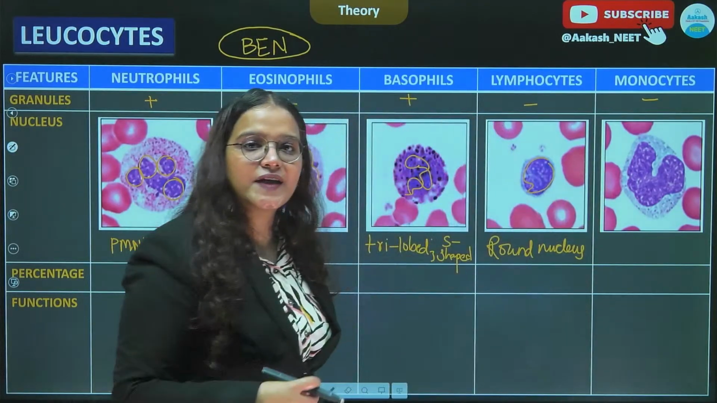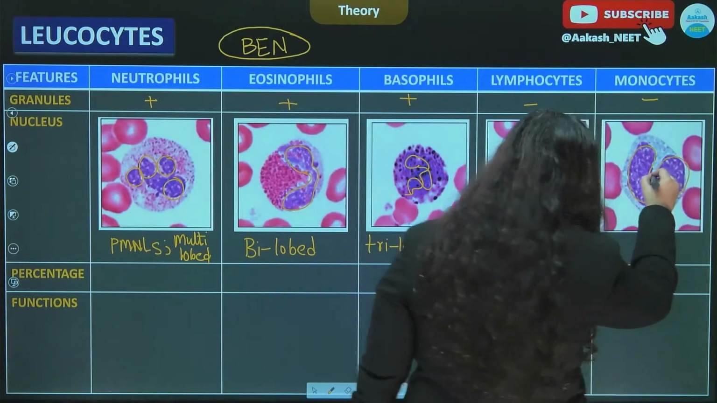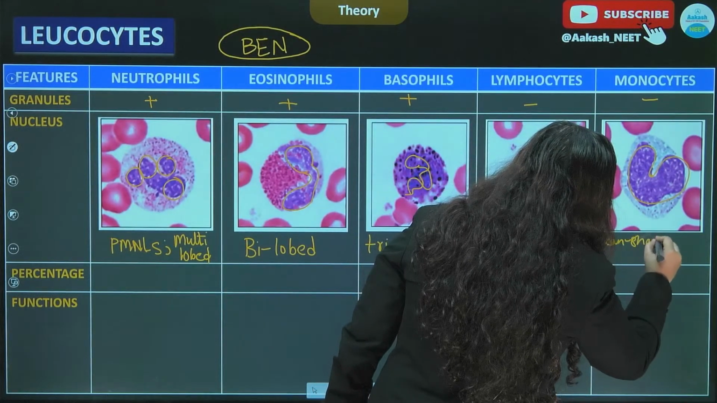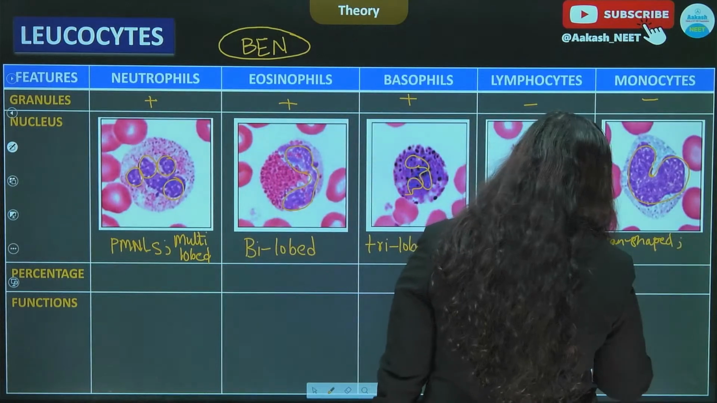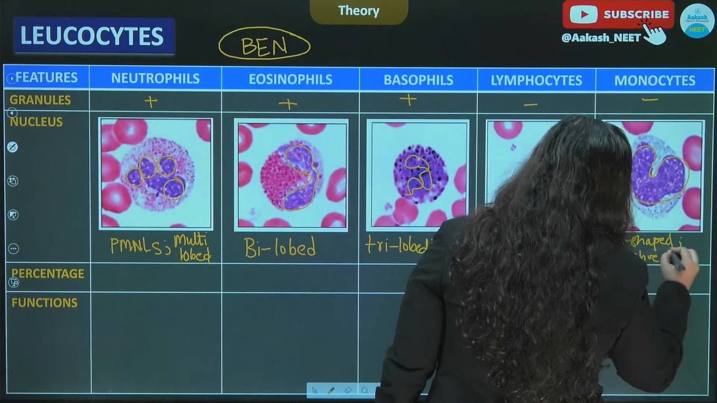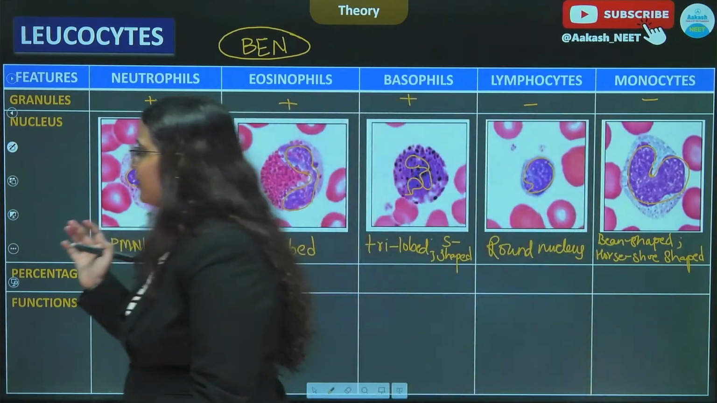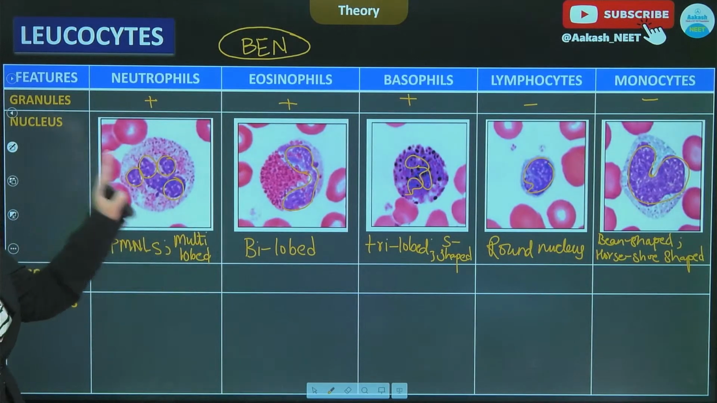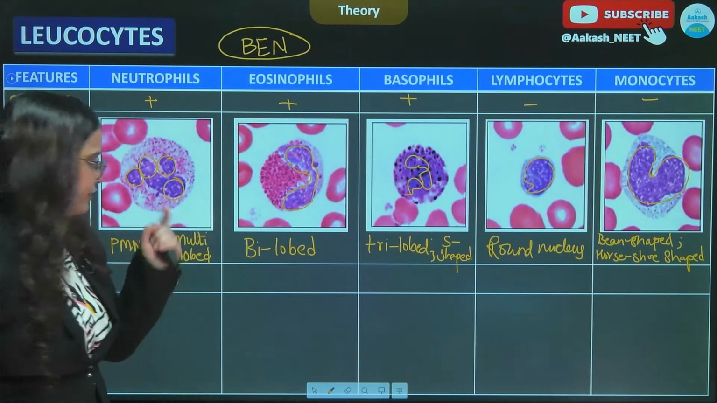Moving to monocytes, we can see that it has a kidney shaped, or we can also call it bean shaped or horseshoe shaped nucleus. All right, so these are the basic characteristics of the structures of the nucleus of these leukocytes, and it is important that you remember the features.